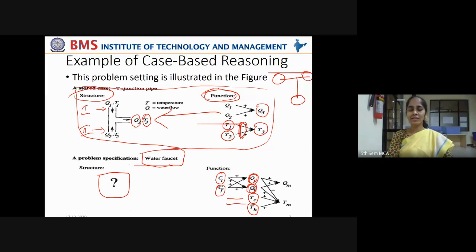Say when you are installing a geyser in the bathroom. Now, based on the input water temperature and the water already in the geyser that is heated, how much water should be output when you turn both the hot water pipe and the cold water pipe. That kind of scenario you can imagine here. Now, QC and QH combination may result in QM, and TC and TH, that is temperature cold and temperature hot, may result in temperature TM.